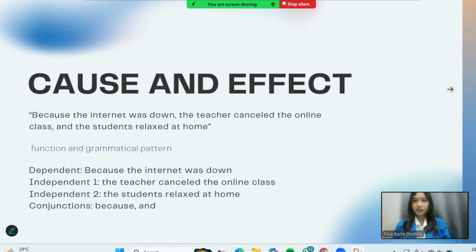The sentence is: Because the internet was down, the teacher canceled the online class, and the students relaxed at home. Functional and grammatical pattern. First, dependent: because the internet was down. Independent 1: the teacher canceled the online class. Independent 2: the students relaxed at home. And the conjunctions are because and and.